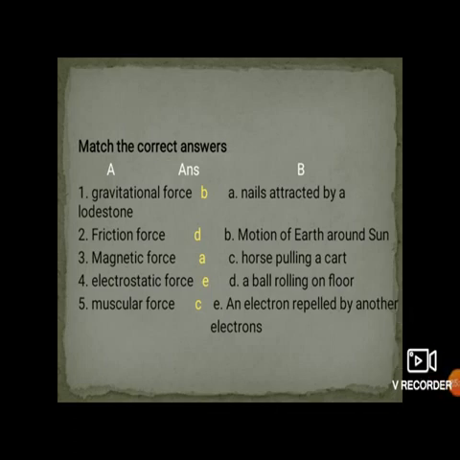So the next one is friction force. Okay, see over here in the B group, what is the example of frictional force? An electron repelled by another electron? No, it is not the frictional force. The horse pulling a cart is also not a frictional force, as there is pulling. A ball rolling on the floor? Yes. Option D is the answer for the second. Whenever that ball rolls on the floor, what will happen? There occurs friction between the ball and the surface of the floor.